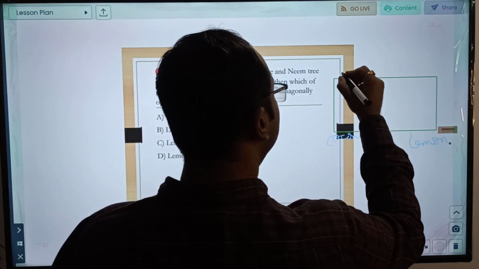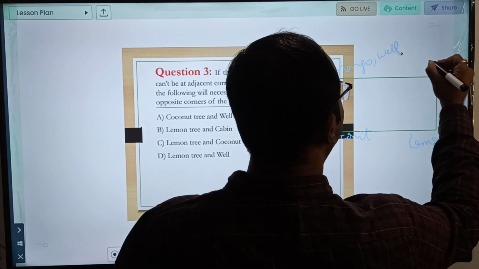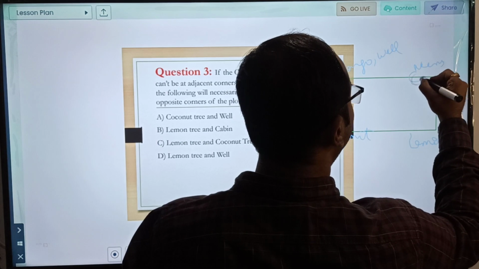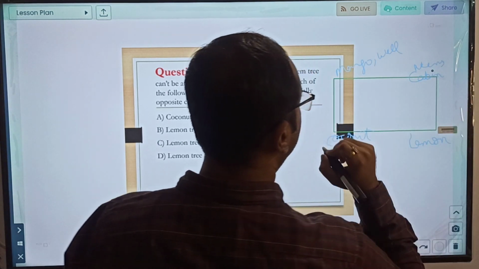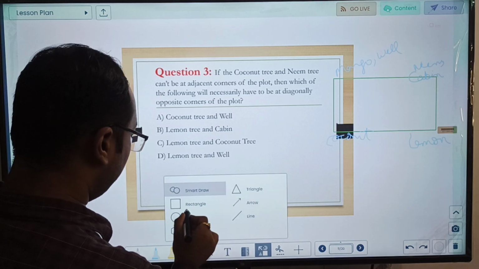So if neem cannot come here, what will come over here? Mango, and along with mango well, and in that case neem will be over here, and along with neem we will also have cabin. This can be one distribution. Another distribution, let us do just the opposite.